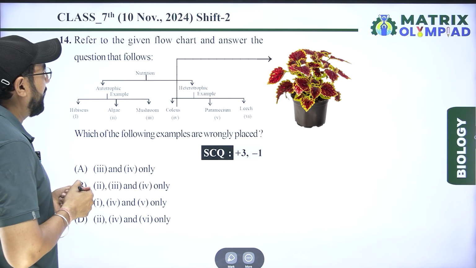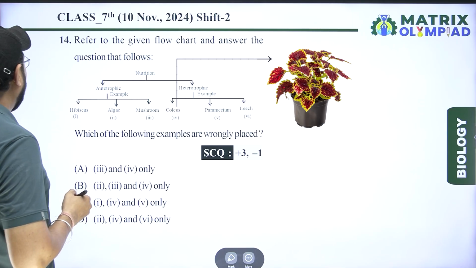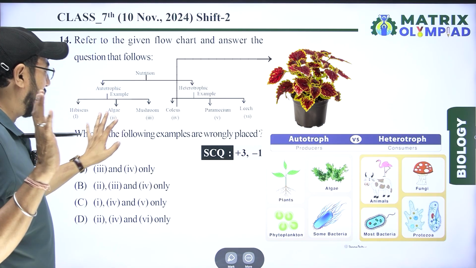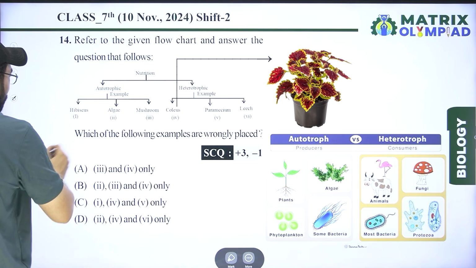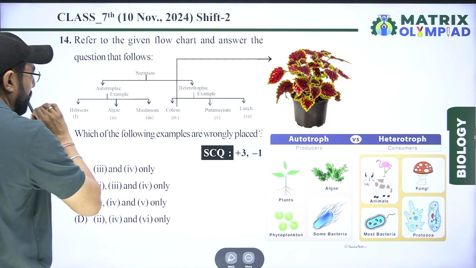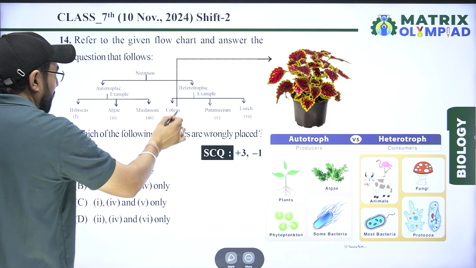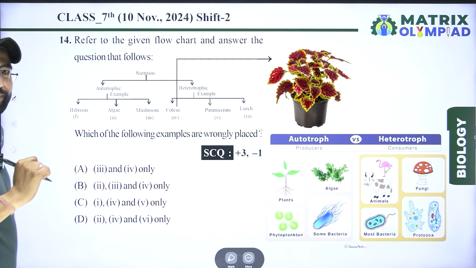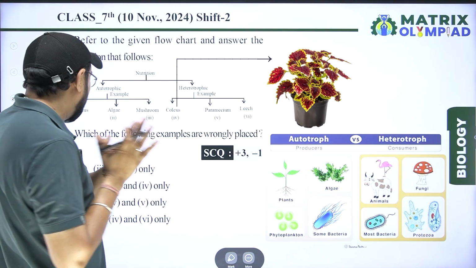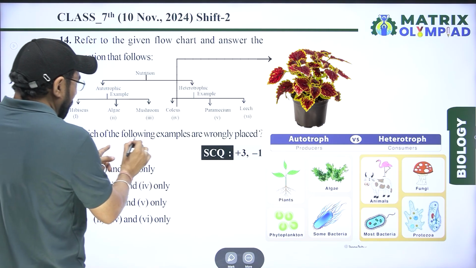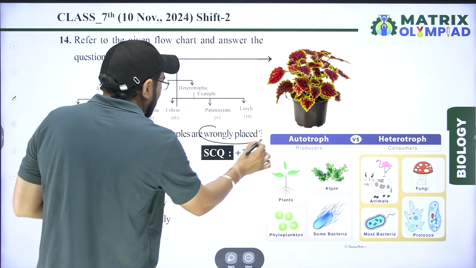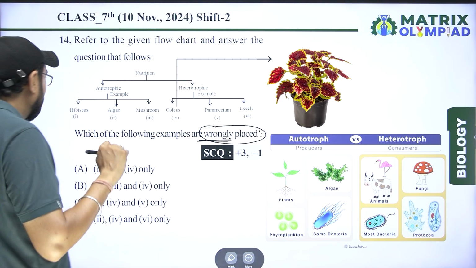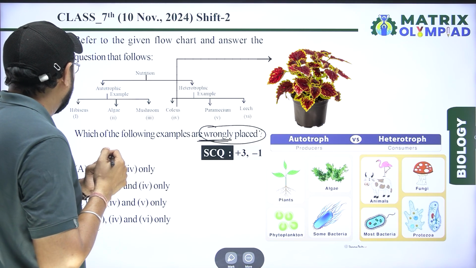Refer to the given flow chart and answer the questions that follow. Nutrient: autotrophic, heterotrophic. In autotrophic: hibiscus, algae and mushroom. In heterotrophic: coleus, paramecium and leech. These are the conditions. In the question, the following examples are wrongly placed, meaning wrong statements placed in this chart.